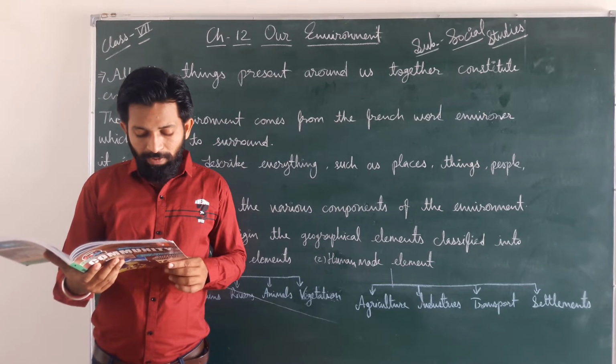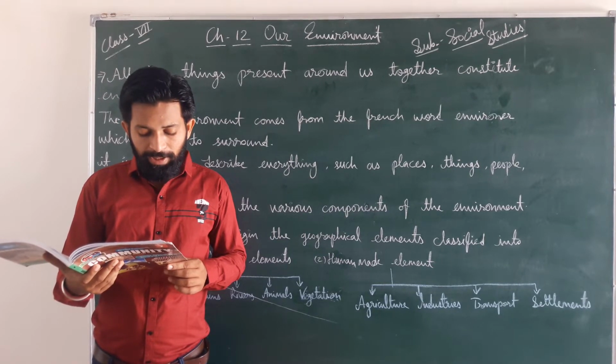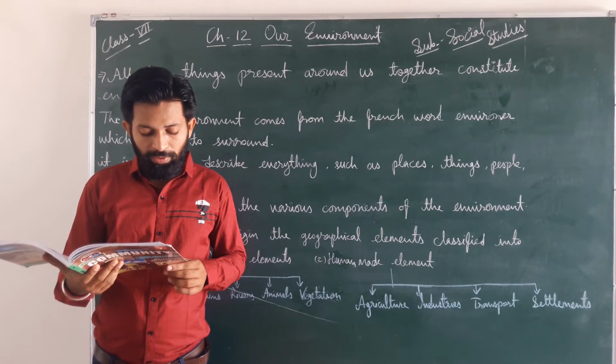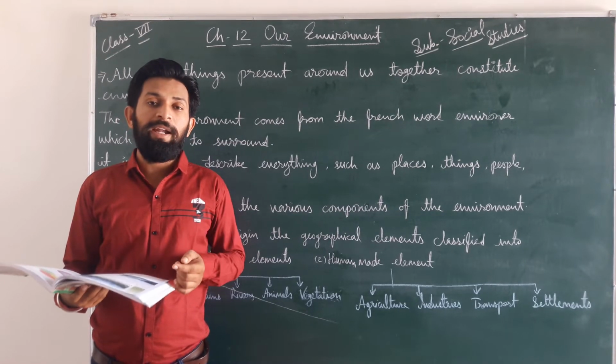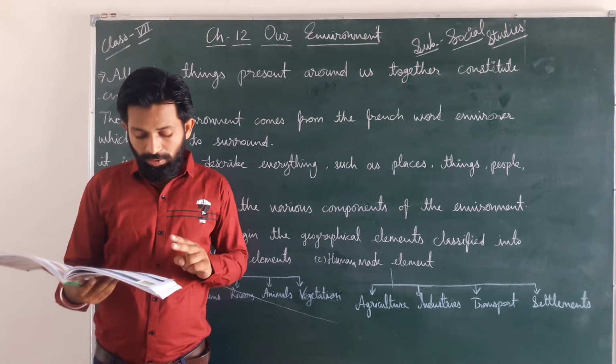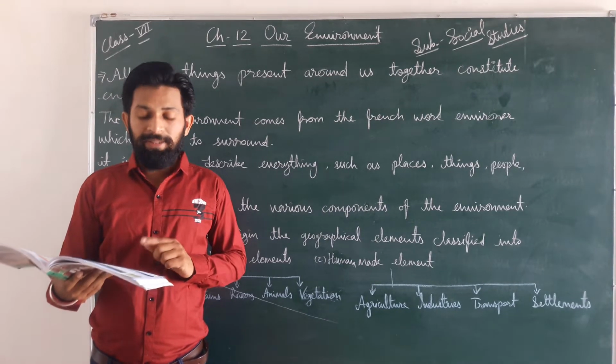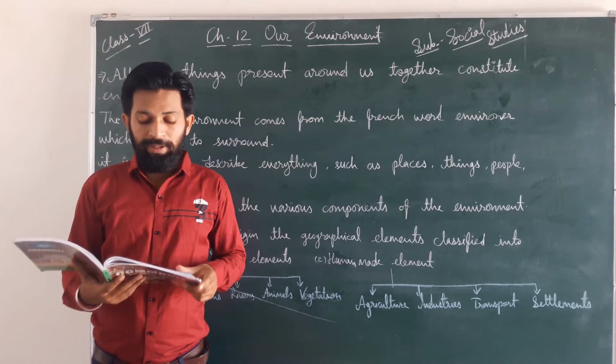On the basis of origin, the geographical elements can be broadly classified into two groups. First one is natural elements and second one is human made elements.